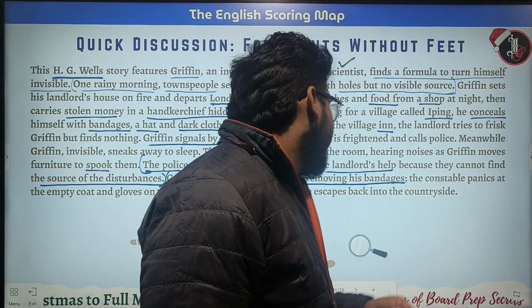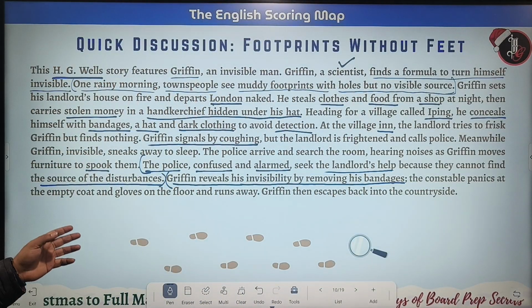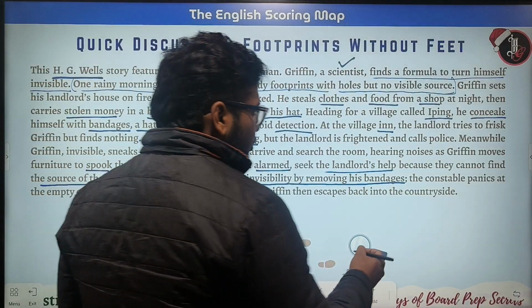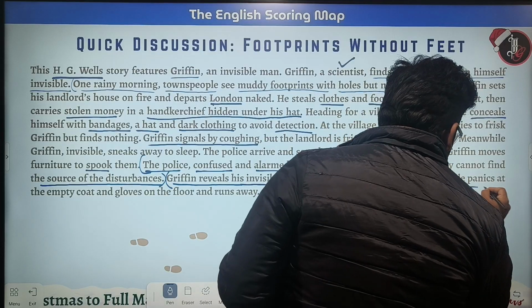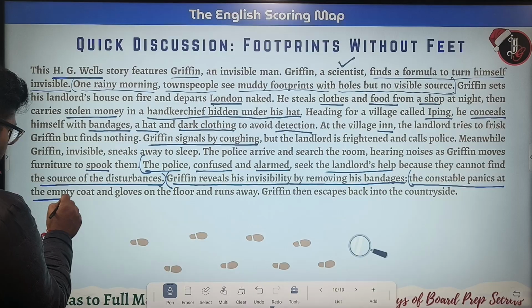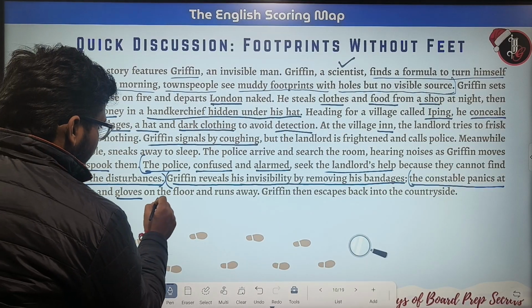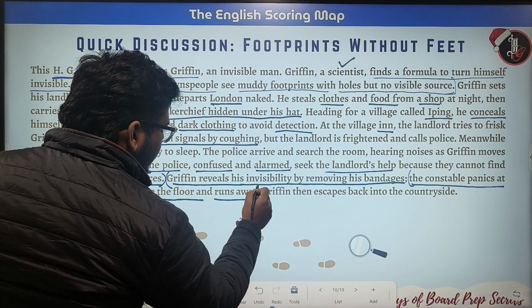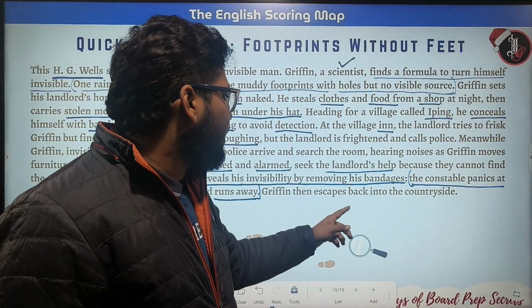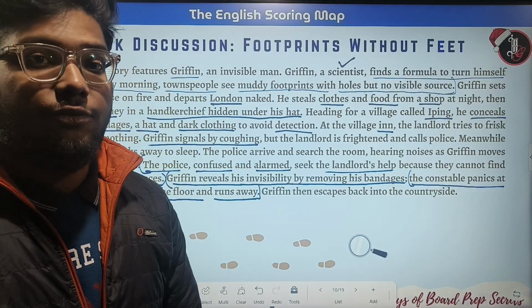The constable panics at the empty coat and gloves on the floor and runs away. Now Griffin then escapes back into the countryside.